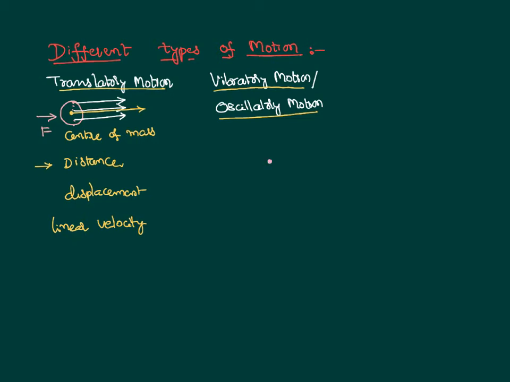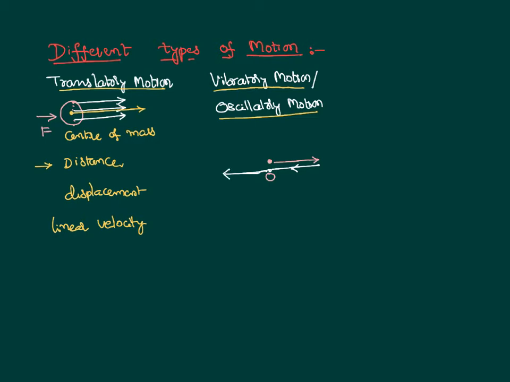So, let this be the point having mass m, at the point O. If we have applied some force, at the best it can go up to this position only, and then it starts coming back. After reaching this position, it won't stop, rather it will overshoot to some other position.